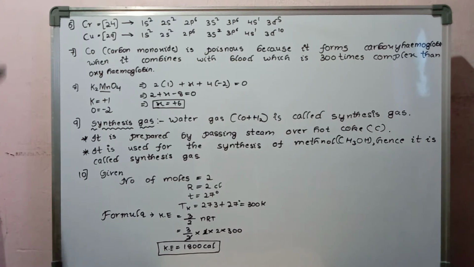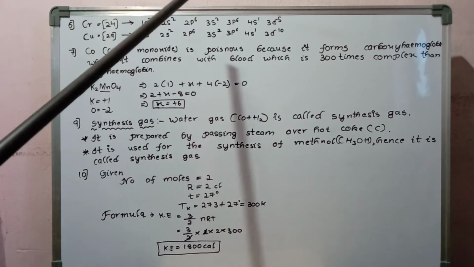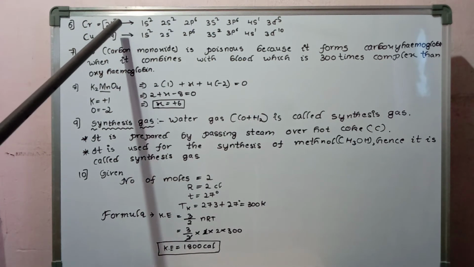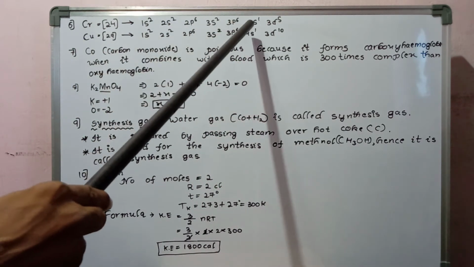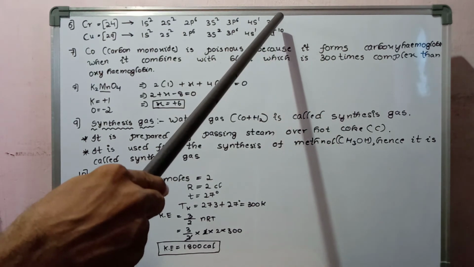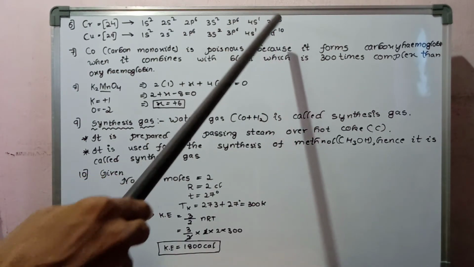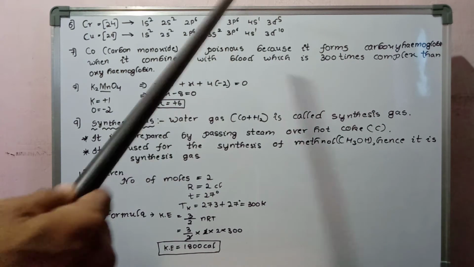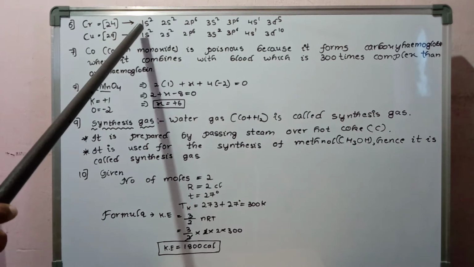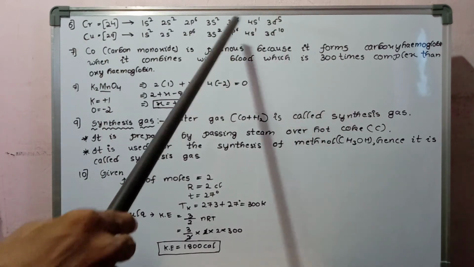For getting stability, these two atoms, chromium and copper, show deviation in their electronic configurations. Is that clear? Here the chromium configuration is 1s2, 2s2, 2p6, 3s2, 3p6, 4s1, 3d5. But according to the Aufbau principle, it would be 4s2, 3d4 only. But for stability, the 3d orbital is half filled and 4s is also half filled. Half-filled orbitals are more stable than the expected configuration. So the configuration of chromium should be written as 1s2, 2s2, 2p6, 3s2, 3p6, 4s1, 3d5, or 3d5, 4s1, whichever way.